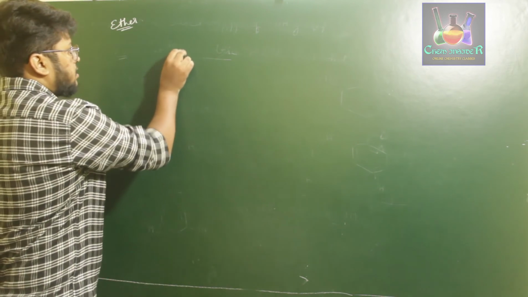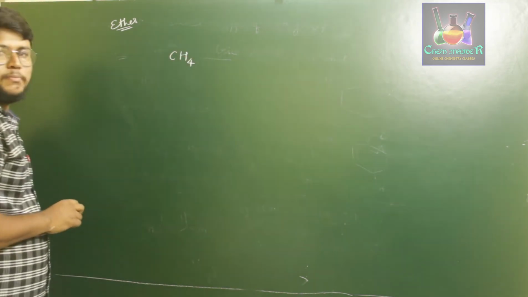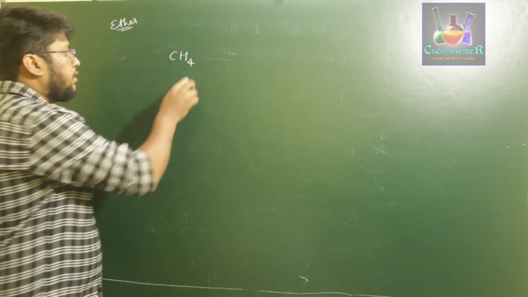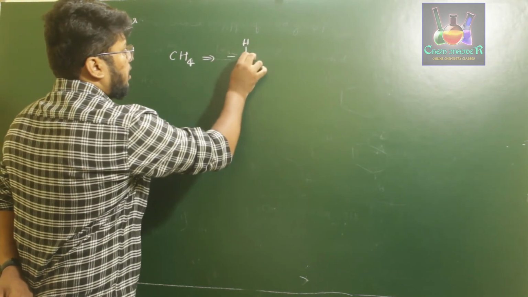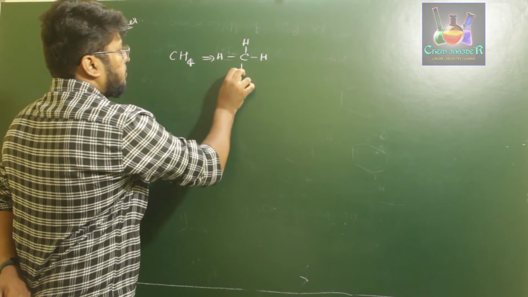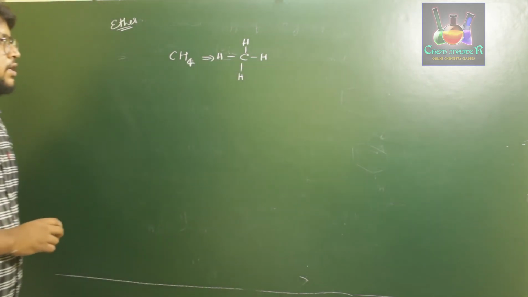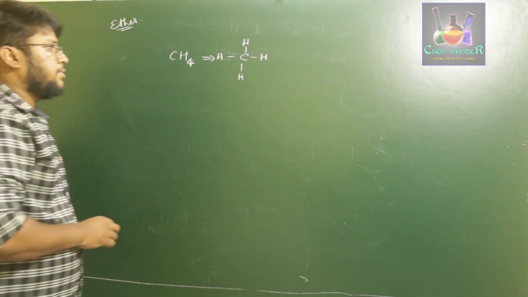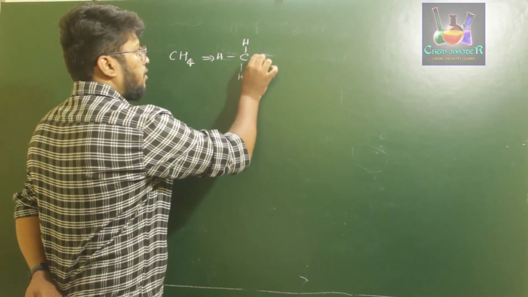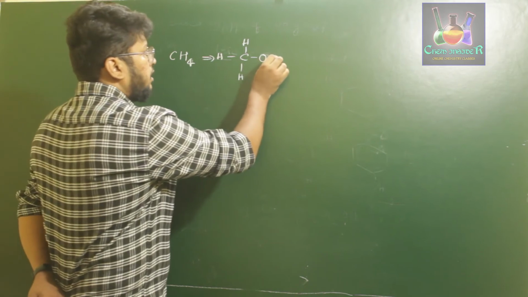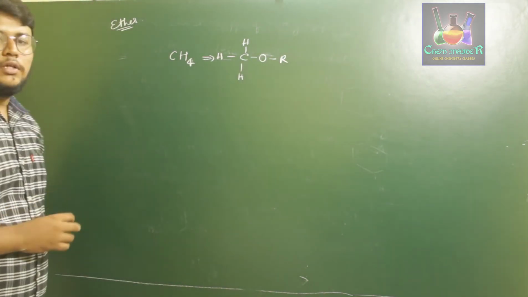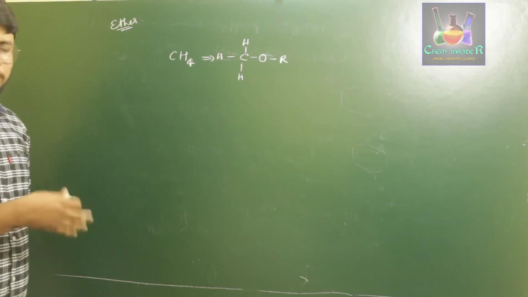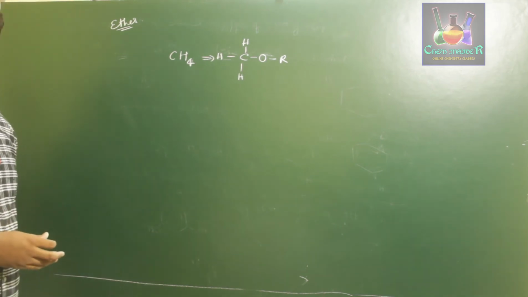Whenever you consider a hydrocarbon, let us say CH4, this is methane, and if we write down the structure, it has 4 hydrogen atoms attached to carbon, right? If you consider the structure of methane and you replace a hydrogen with oxygen, which in turn is attached to one more aliphatic or aromatic group, that is R. We know R is a general symbol for an alkyl or aryl group.